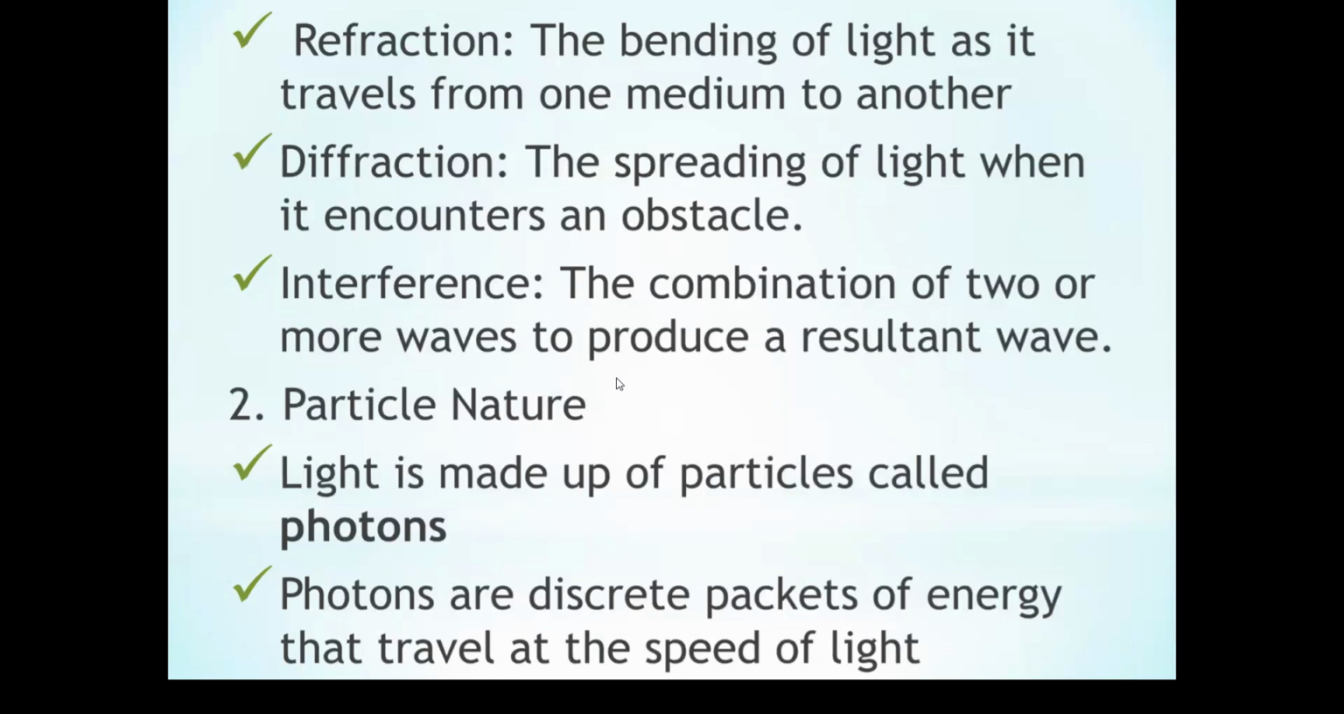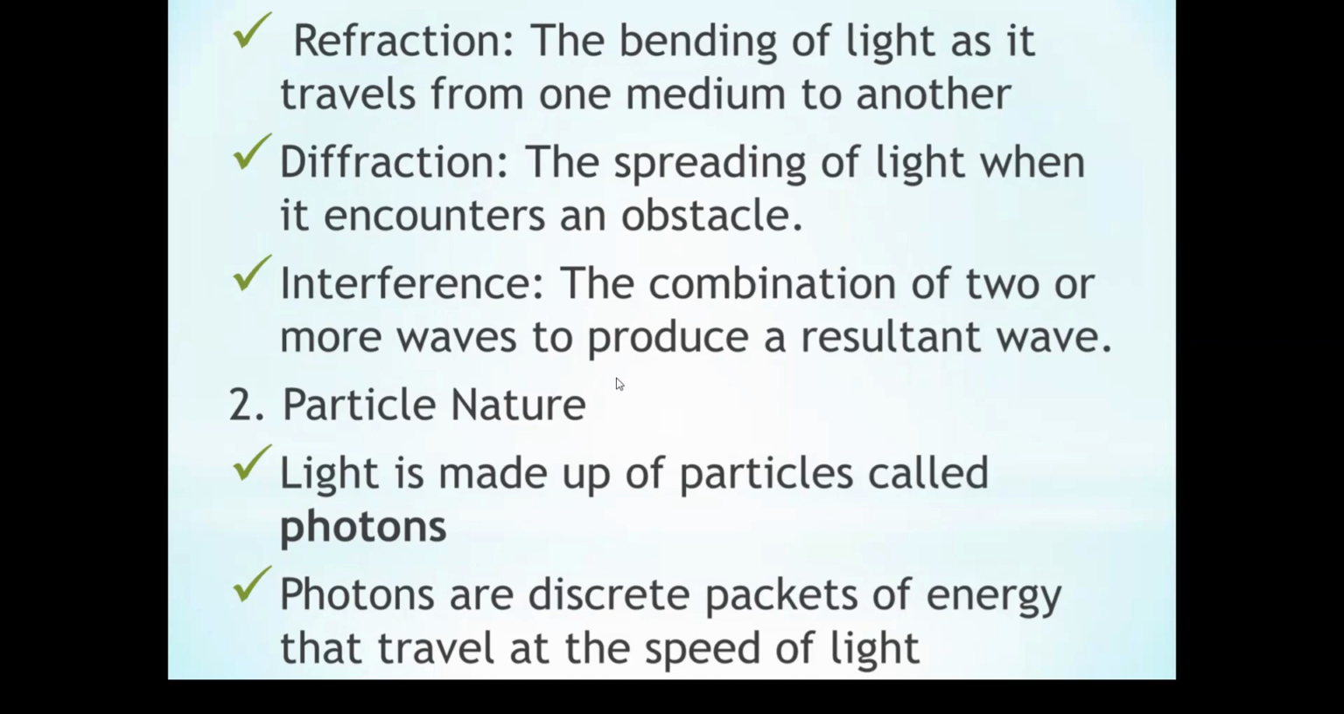The third property of the wave nature of light is diffraction. Diffraction is the spreading of light when it encounters an obstacle. And the last wave nature of light is interference. Interference is the combination of two or more waves to produce a resultant wave.